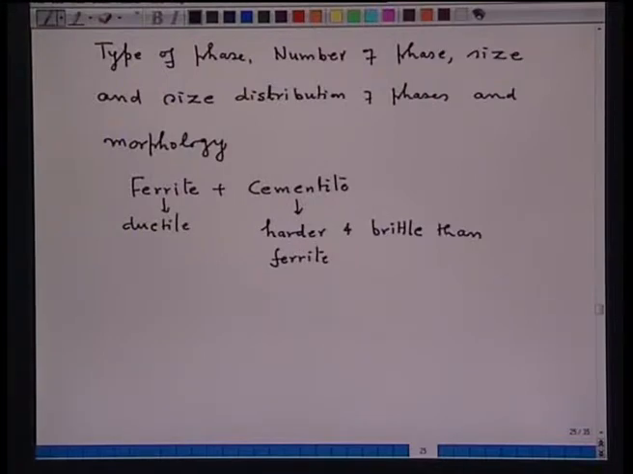Increasing the proportion of cementite in a material, what will it do? It will make the steel harder and more brittle. So, here itself I am getting a clue that if I vary the proportion of cementite in a simple iron carbon phase diagram, I can get different types of materials.